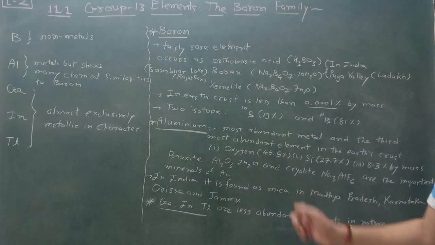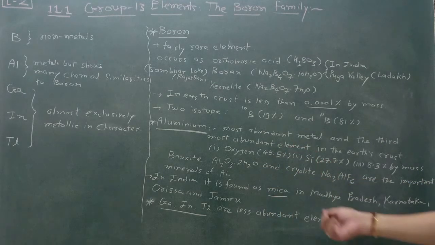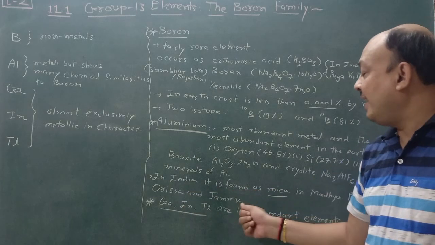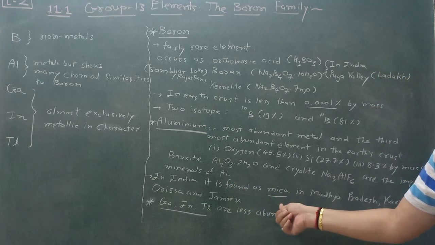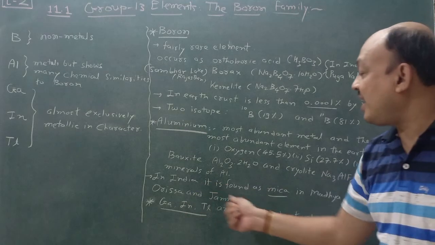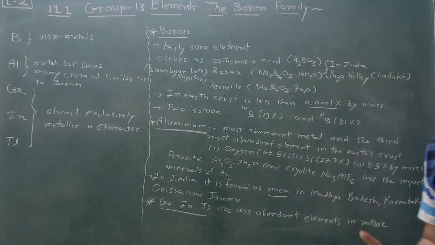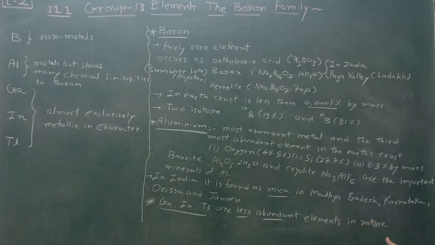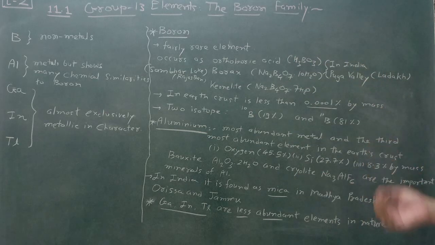In India, it is found as mica. What is the name of this aluminium ore? It's mica, found in Madhya Pradesh, Karnataka, Orissa, and Jammu. Remember, in India, it is found as mica. Gallium, indium, and thallium are less abundant elements in nature. So this is all about the boron family.